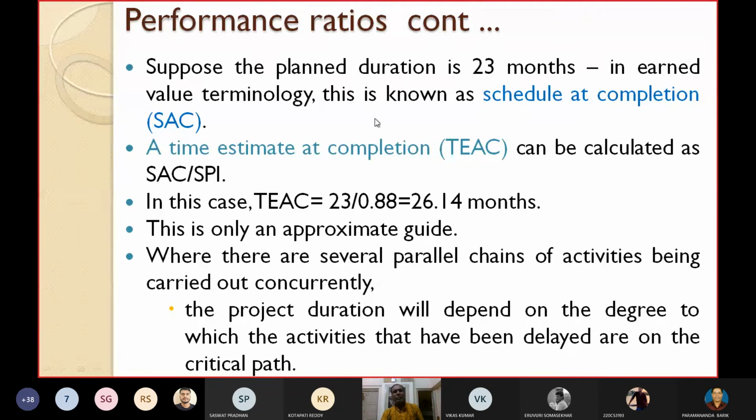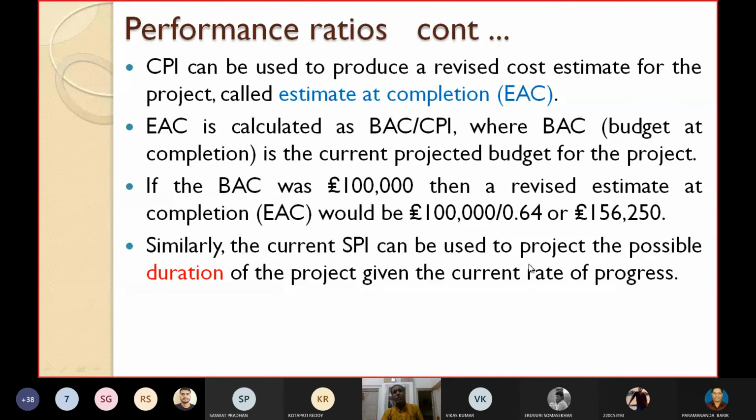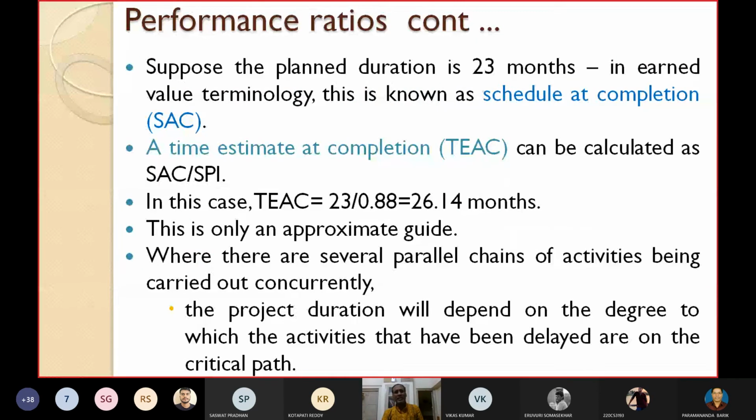Now by using this SPI value and SAC value, you can find out another term called TEAC. This stands for time estimate at completion.